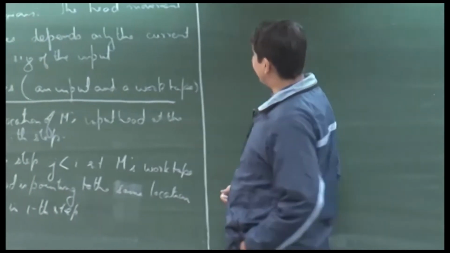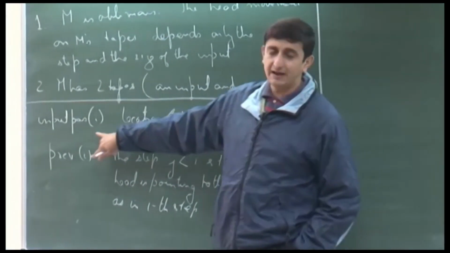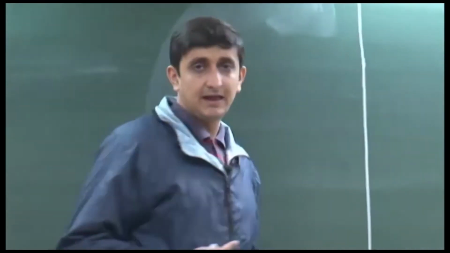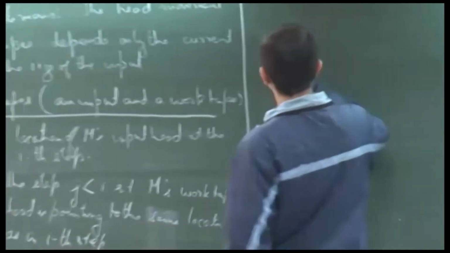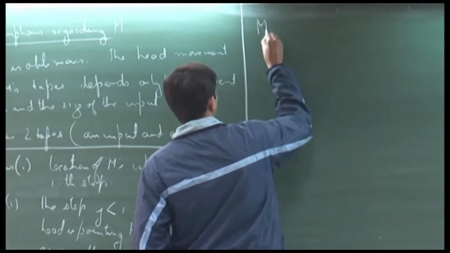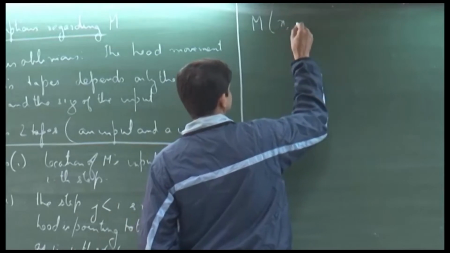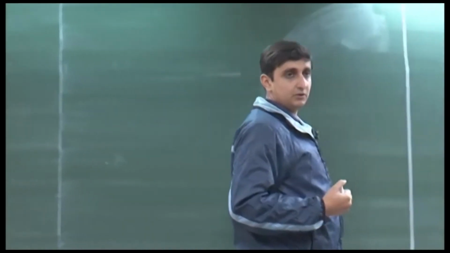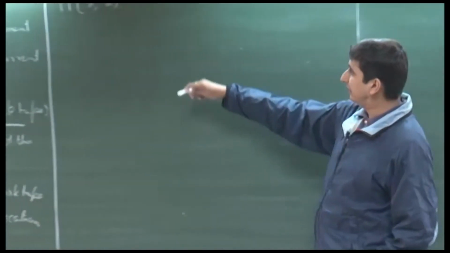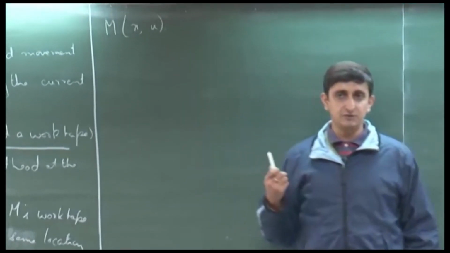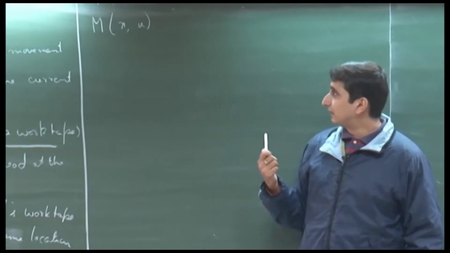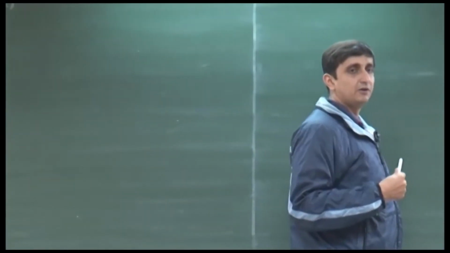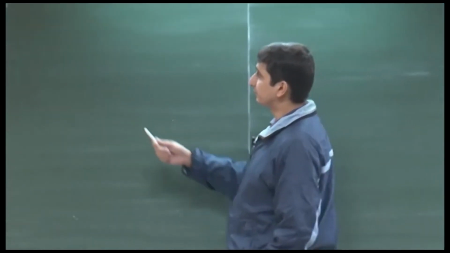Now suppose I want to determine these two values for all possible i's. We are given an input x, and the machine takes two strings as arguments. It takes a string x and it also assumes that there exists some string u, which has length p of the size of x, for some polynomial p.